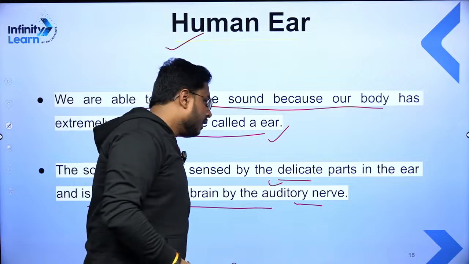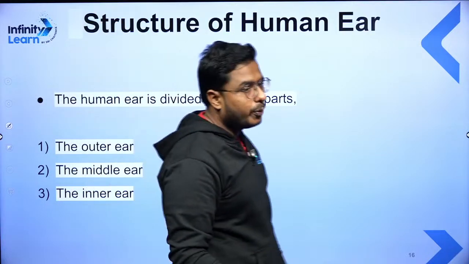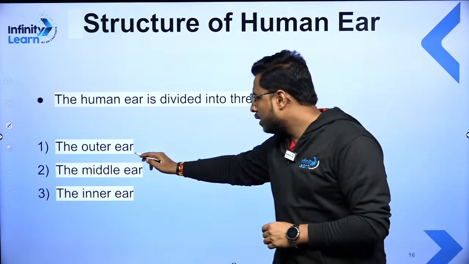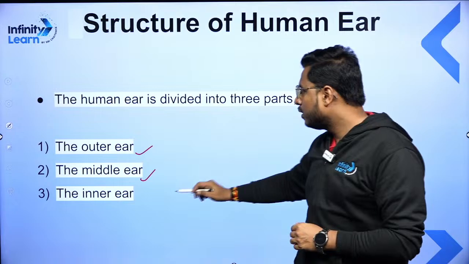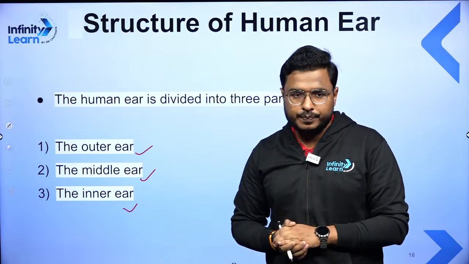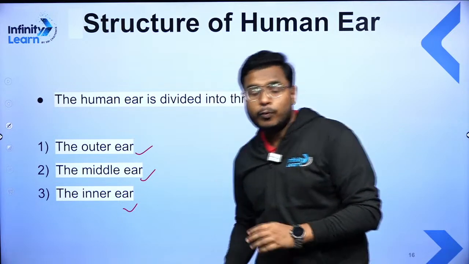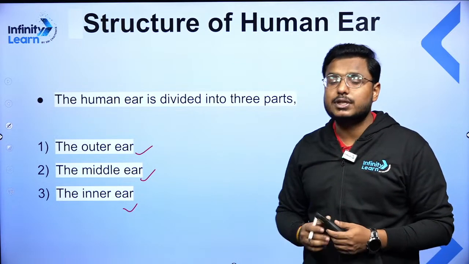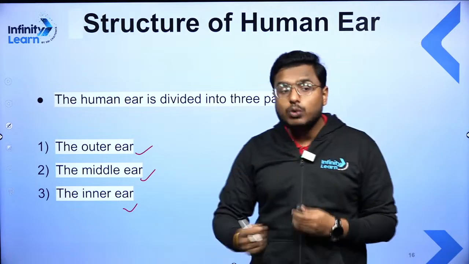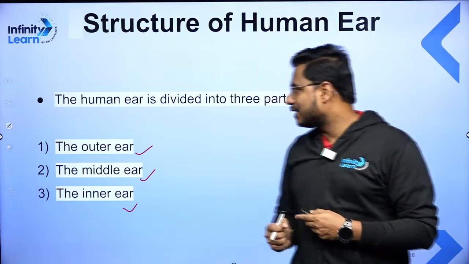Okay, let's quickly move ahead and see the three major parts of the human ear: outer ear, middle ear and inner ear. In these three parts we are dividing the human ear, and we are going to understand what other structures are present in the outer ear, middle ear and inner ear, and how they work together to sense sound. Okay, let's start.